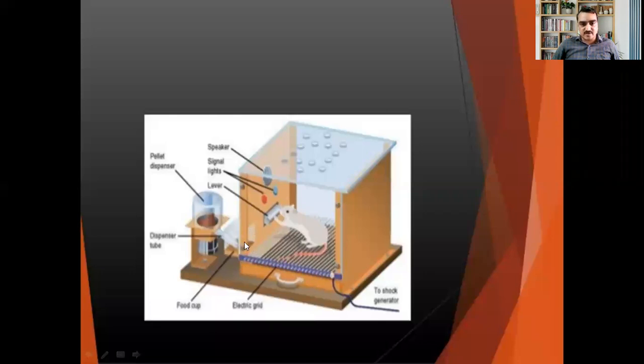This is the food cup, where whenever this rat touches this lever, like how the cat of Thorndike, whenever it pulls the lever, the door will open. No, in the previous experiment, like that. This was the puzzle box prepared by B.F. Skinner. It is known as a Skinner box only, where he took a rat as far as the experiment is considered. Whenever this rat touches this lever, it will be provided with some food grains. Food grains are favorite food for these types of animals, right?